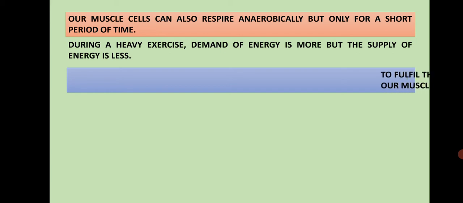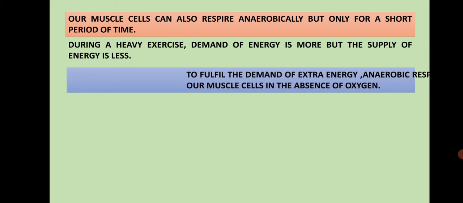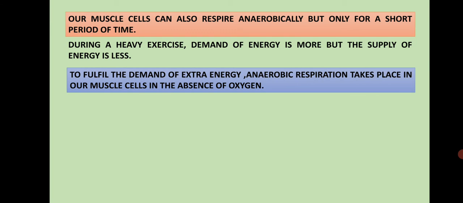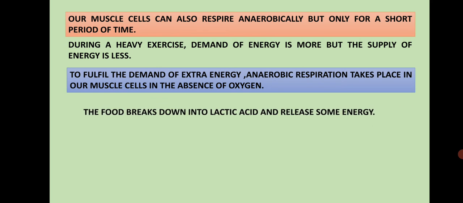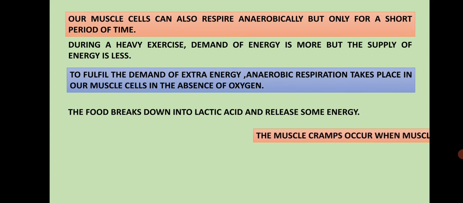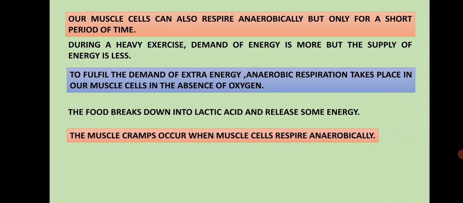So to fulfill the demand of extra energy, anaerobic respiration takes place in our muscle cells in the absence of oxygen. The food breaks down into lactic acid and releases some energy. Now what happens? This lactic acid, which is produced during the partial breakdown of glucose, gets accumulated in the muscle cells and causes muscle cramps.